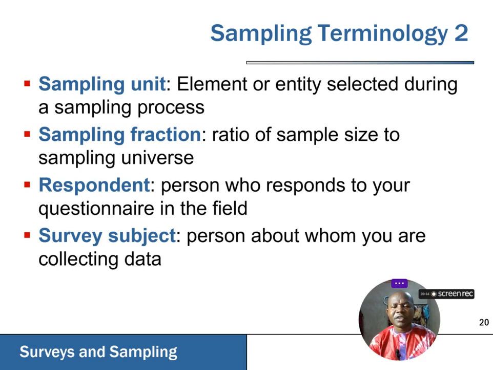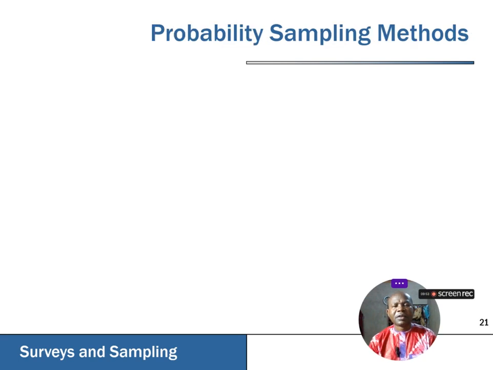And of course, the people that are going to fill out our questionnaire or participate in our survey are the people we refer to as respondents. Now we have the survey subjects, which is the individual person from whom we also collect our data.